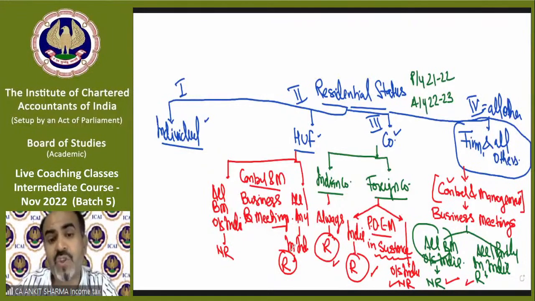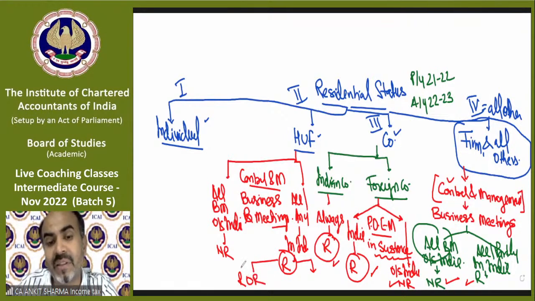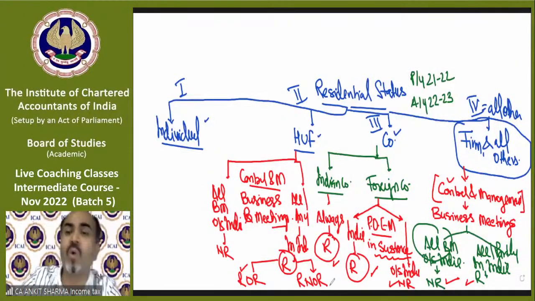But if HUF becomes a resident, then HUF has two sub-classifications. Either it will be a resident and ordinary resident, that is ROR, or it will be a resident but not ordinary resident, that is RNOR.